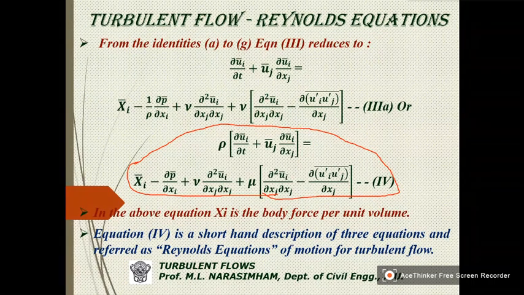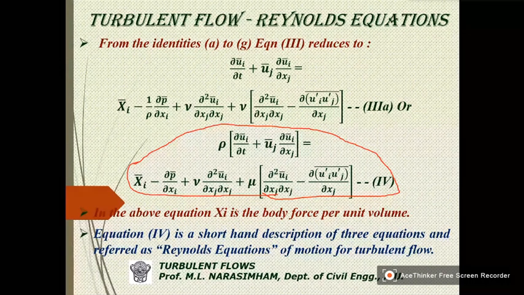This is a shorthand description of the three equations, referred to as Reynolds equations. So these are Reynolds equations, that is, the NS equations for turbulent flow. But we no longer call it the Navier-Stokes equation.